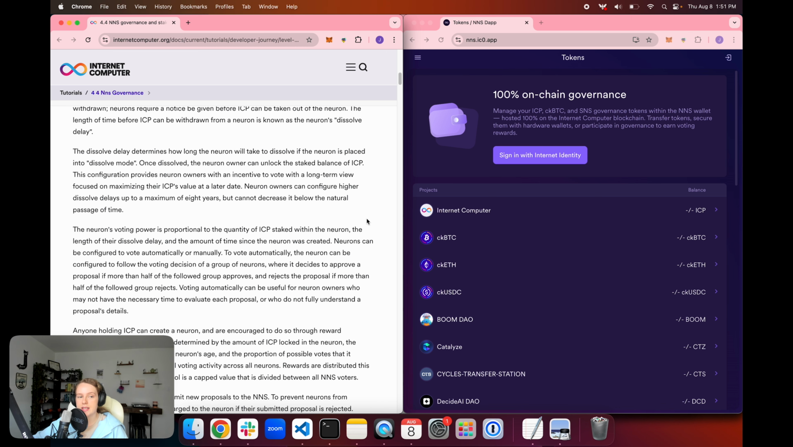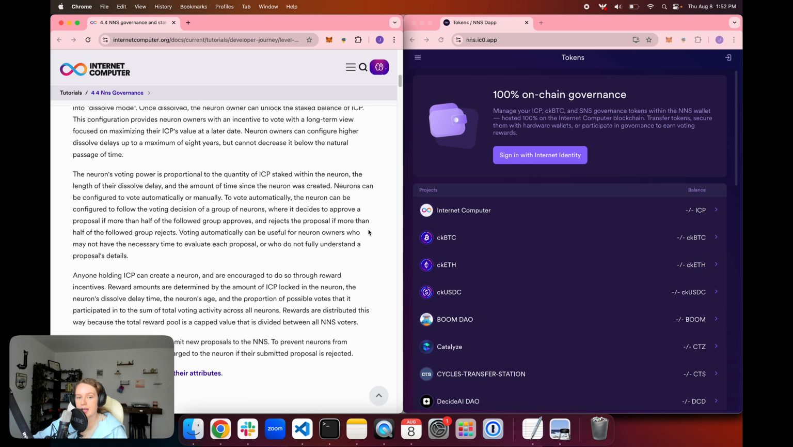The reason for this is it provides neuron owners with an incentive to vote with a long-term view that's focused on maximizing their ICP's value at a later date. So if you lock ICP tokens into a neuron for a longer period of time, you're going to get more voting rewards and more return on that initial investment. The neuron's voting power is proportional to how much ICP is staked in the neuron, the length of that dissolve delay, and then the amount of time since the neuron was created.